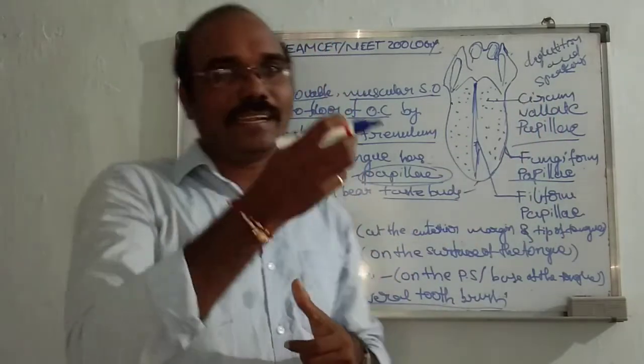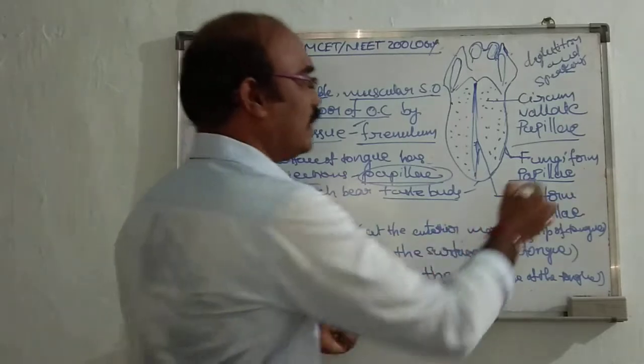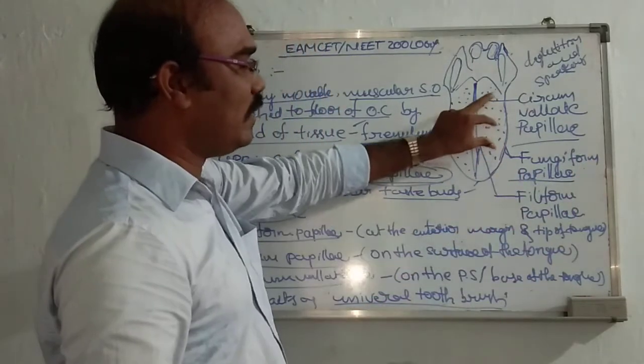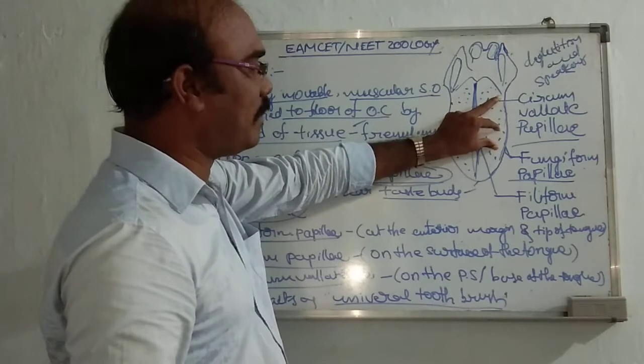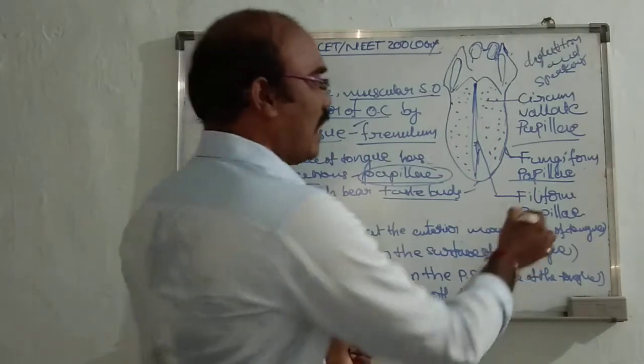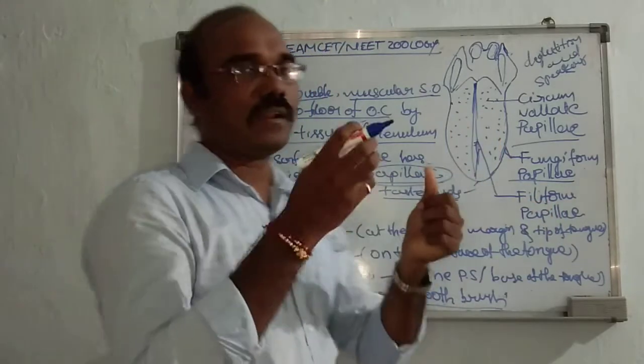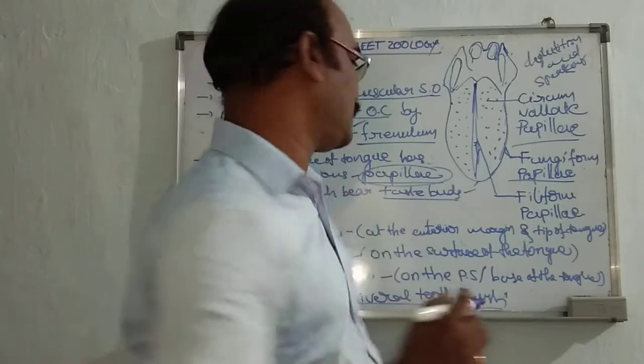Circumvallate papillae detect sour and bitter taste. Foliate papillae detect sour and salty taste, and filiform papillae detect the sweet taste.